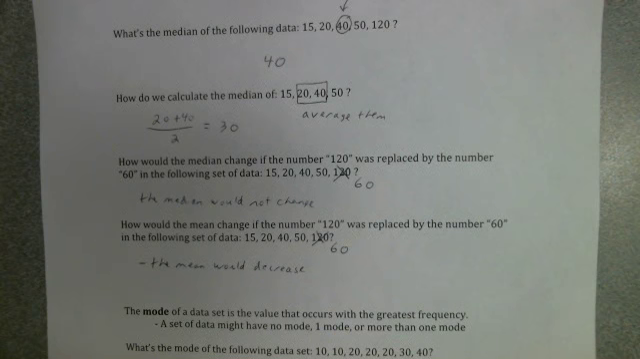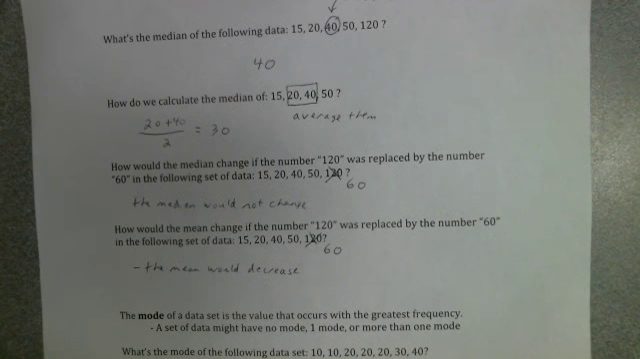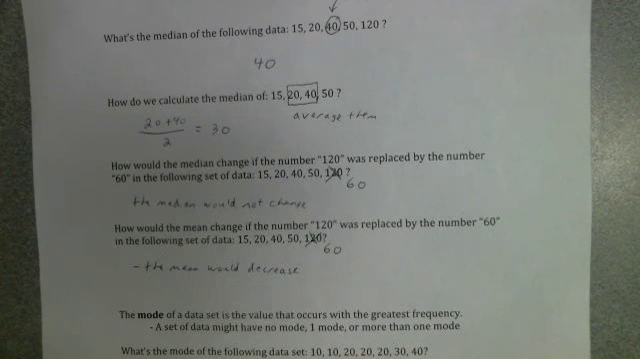So a set of data might have no mode, one mode, or more than one mode. All right, what's the mode of the following data set? Well, we have to ask which data value occurs the most often. And we see the number 20 occurs the most often. So 20 is the mode.